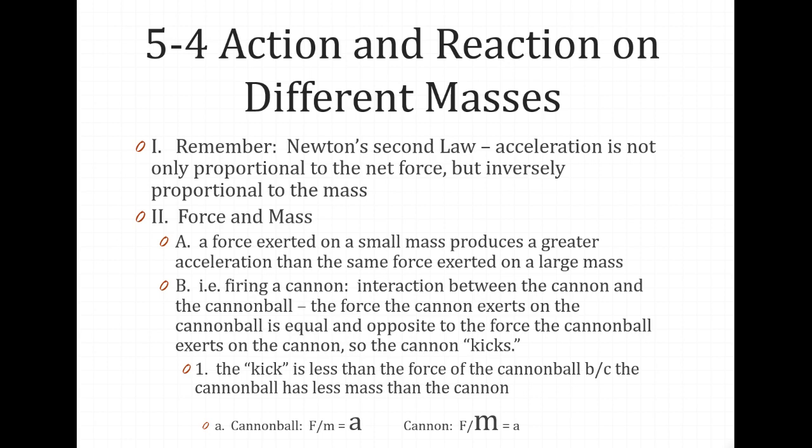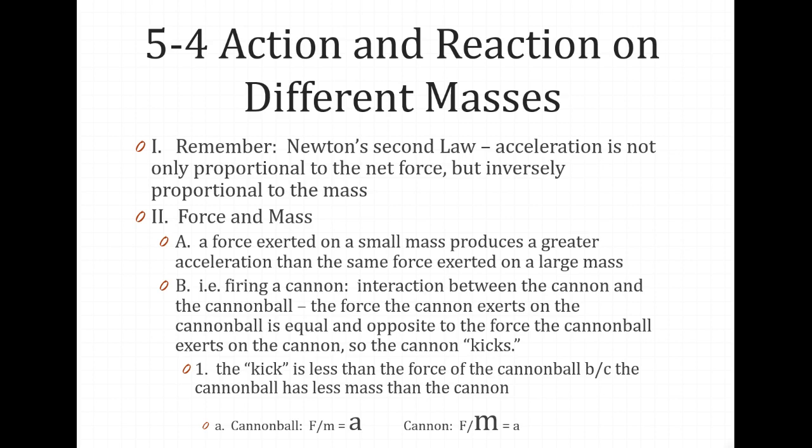According to Newton's second law, we must also consider the masses. Let F represent both the action and reaction forces, M the mass of the cannon, and small m the mass of the cannonball. Different size symbols indicate the differences in masses and the accelerations. The acceleration of the cannonball and cannon are: cannonball is large F over small m equals a.